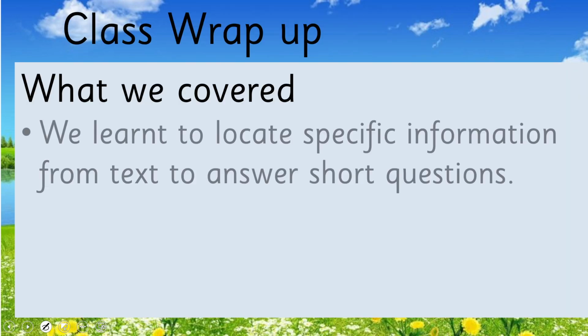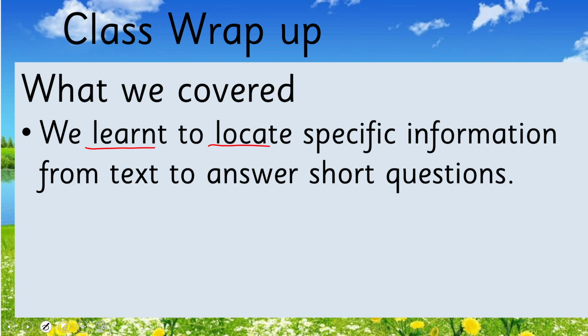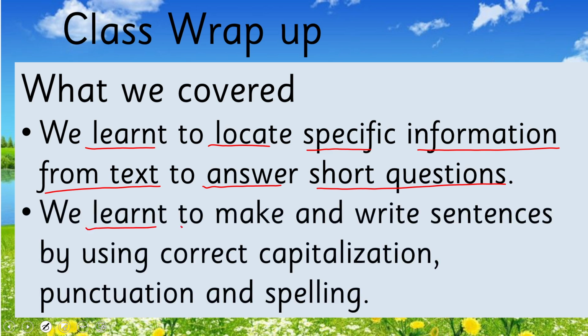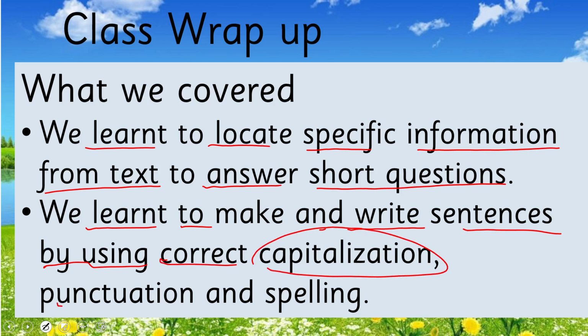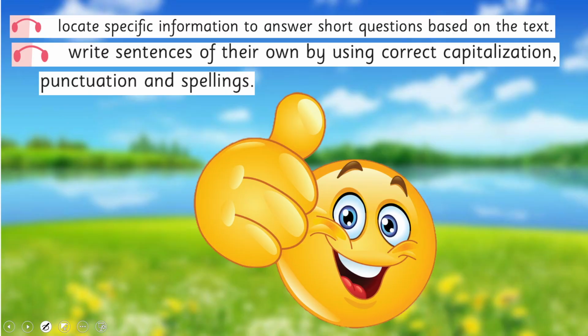So what we have learned today, we learned to locate specific information from text to answer short questions, and we learned to make and write sentences by using correct capitalization, punctuation and spellings. So in this way, we achieved our today's SLOs. That was to locate specific information, to answer short questions based on the text, and to write sentences of their own by using correct capitalization, punctuation and spellings.